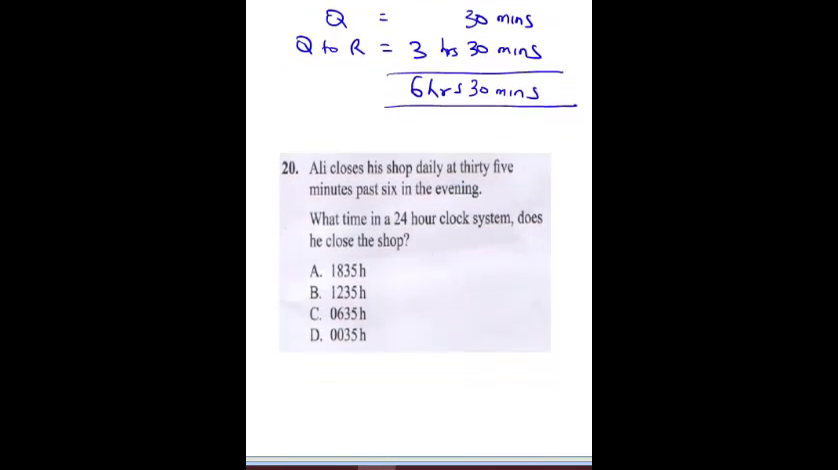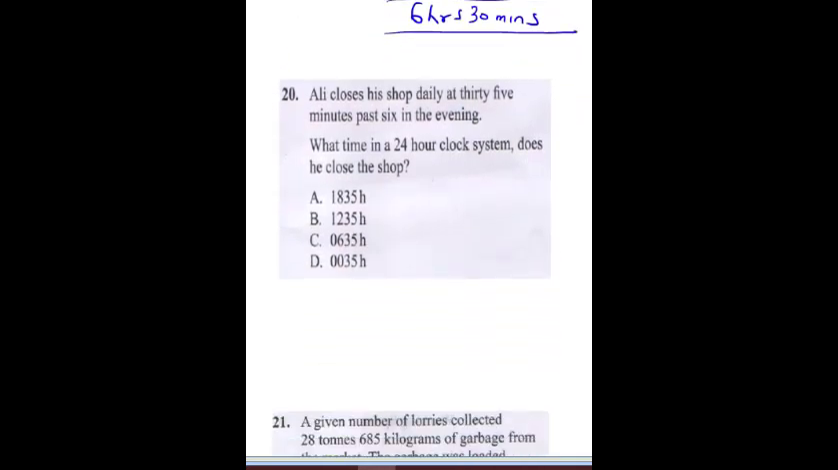So the next question says, Ali closes his shop daily at 35 minutes past 6 in the evening. What time in a 24-hour clock system does he close the shop?